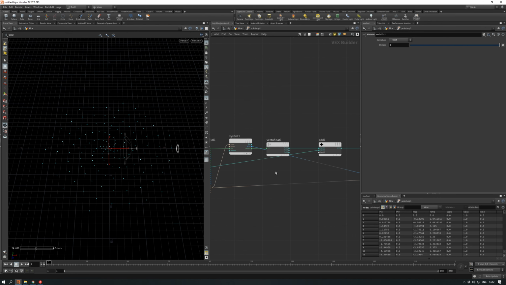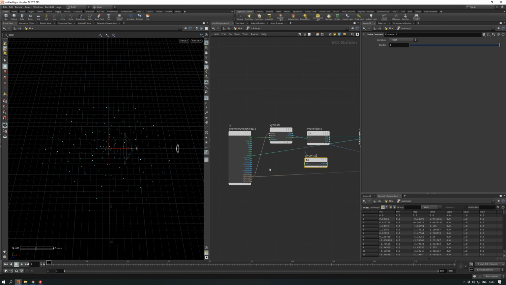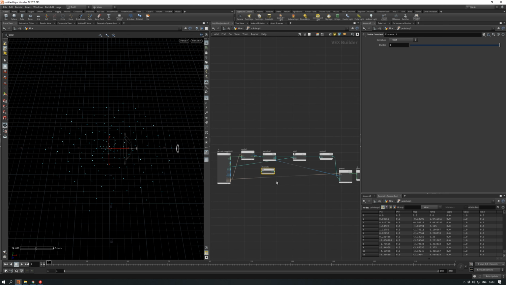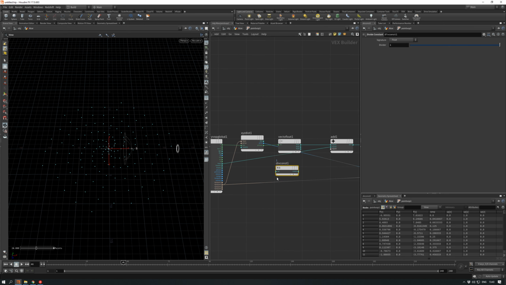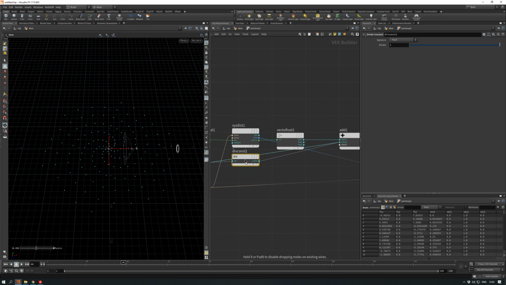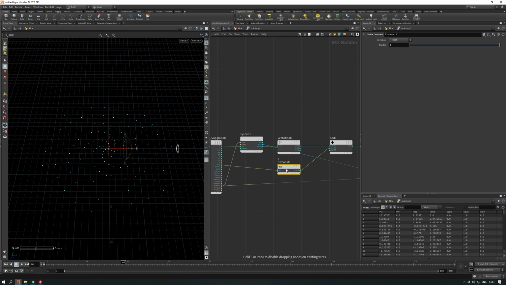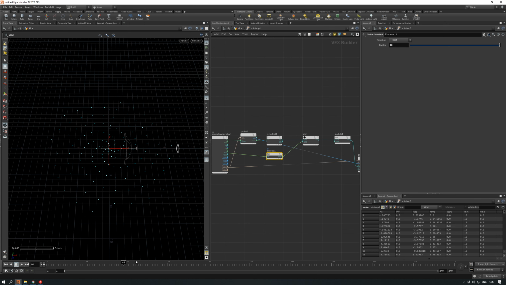Alright, next thing is to divide our time by a constant, because now it's pretty fast. You can see it kind of works, but it's moving so fast that it creates this movement from outside to inside, but it's actually moving from inside to outside. I will preview this because we need to divide it, for example, by 20, and now we have our points moving this direction. Great.